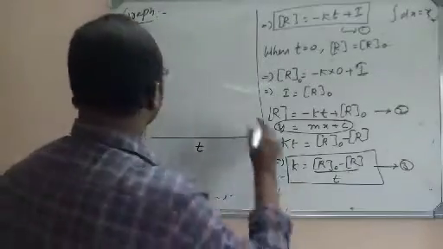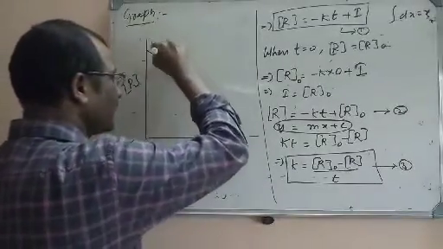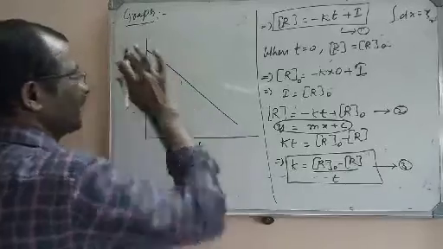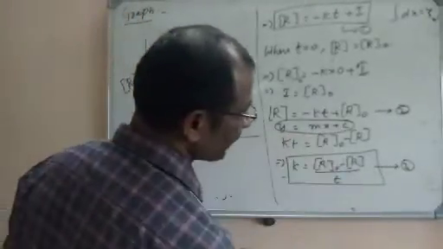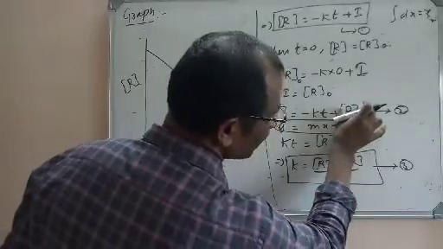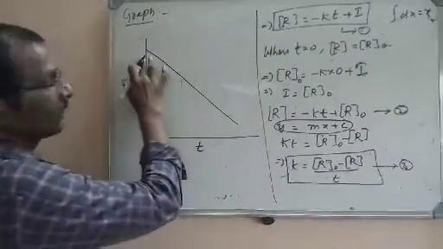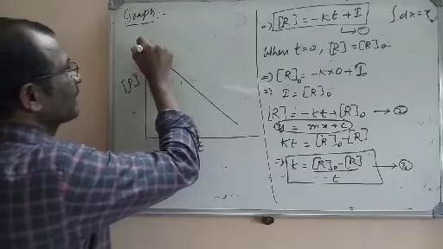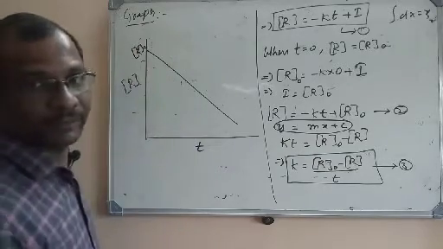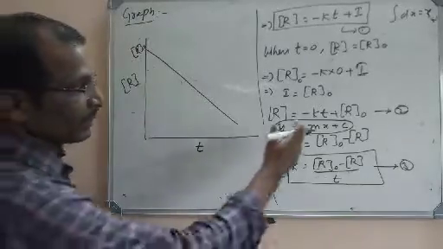Now look here, if you draw a graph, we will get a straight line that intersects the y axis. This is the graph that we get, because of the slope intercept form. The line is meeting the y axis at R naught. So this is the graph for zero order.